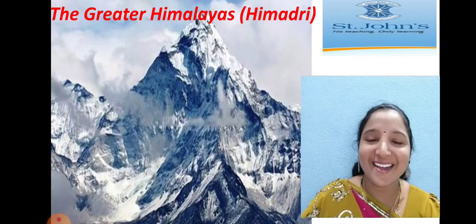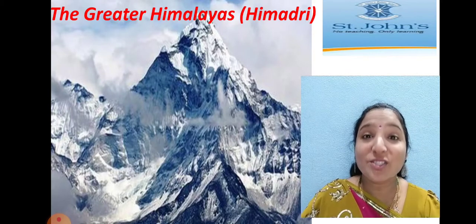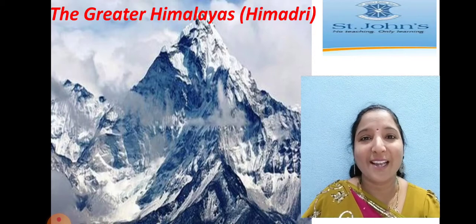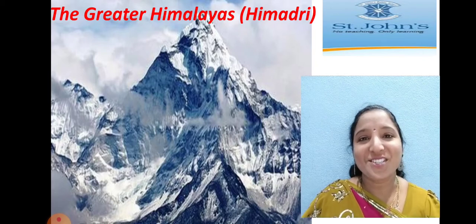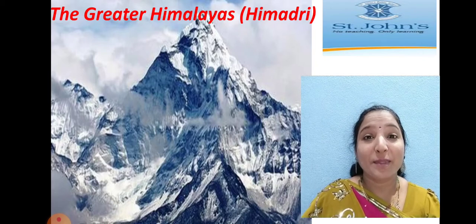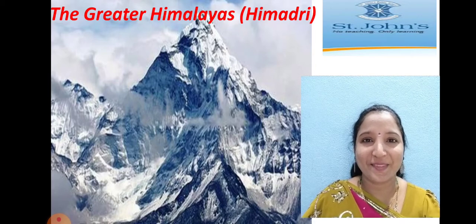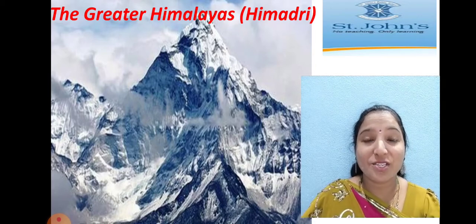So the Himalayas stretch from Jammu and Kashmir in the northwest direction to Arunachal Pradesh in the northeast direction, about 2,400 kilometers long. They form a natural wall between India and China, and they are very much wider in Jammu and Kashmir and narrower towards Arunachal Pradesh. And this Himalayan range is divided into three rows of Himalayas.